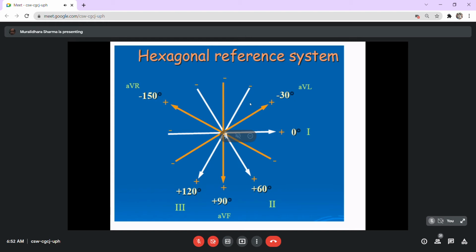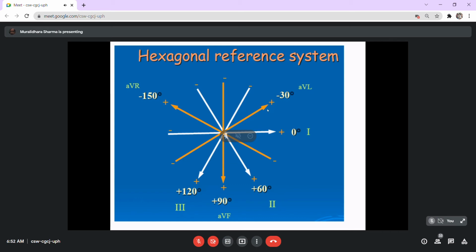Now, anyway, the point is there will be a situation where these 3 points are connected together, and hence you will have a 0 potential at one point, and the other point is connected to a reference point on the arm. When it is connected to the left arm, that lead is called AVL.